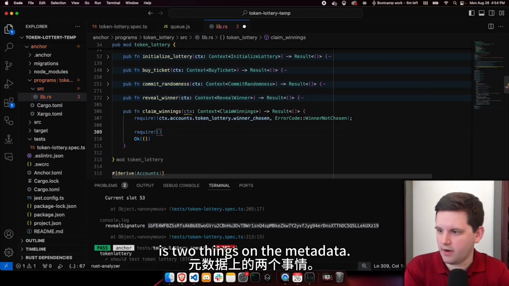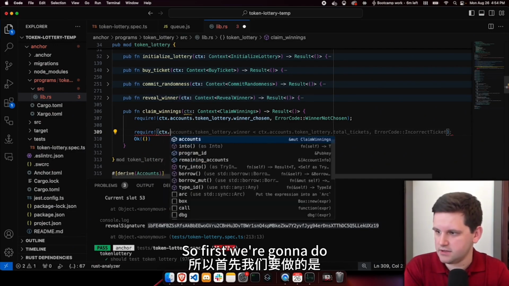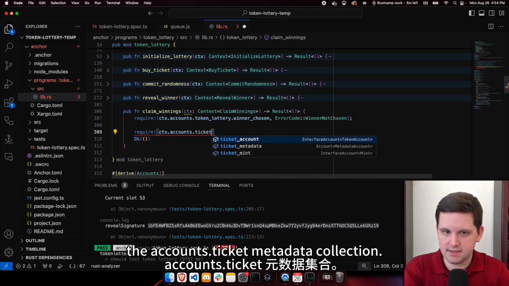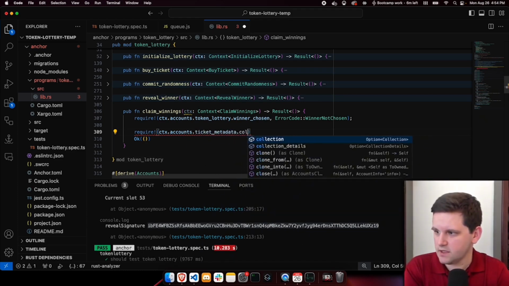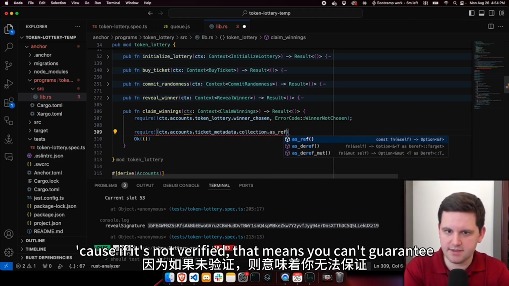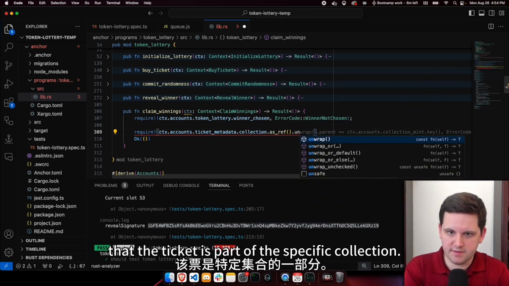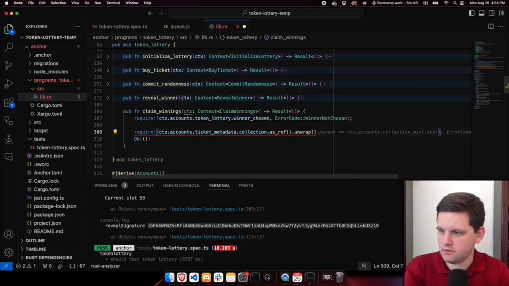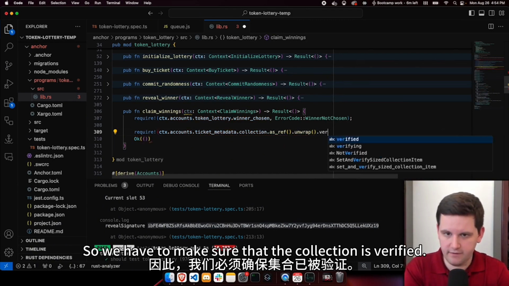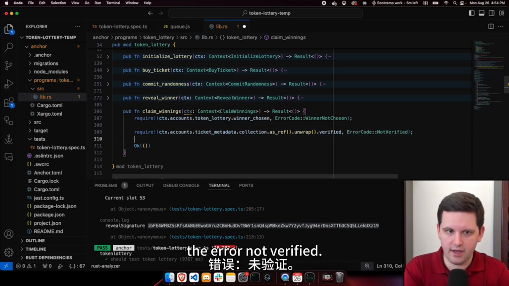The next thing we're going to require is two things on the metadata, so the collection metadata stuff. So first, we're going to do the accounts.ticket_metadata.collection. We're going to make sure that the collection is verified, because if it's not verified, that means you can't guarantee that the ticket is part of the specific collection. So we have to make sure that the collection is verified. There we go. If it's not verified, we want to output the error not verified.